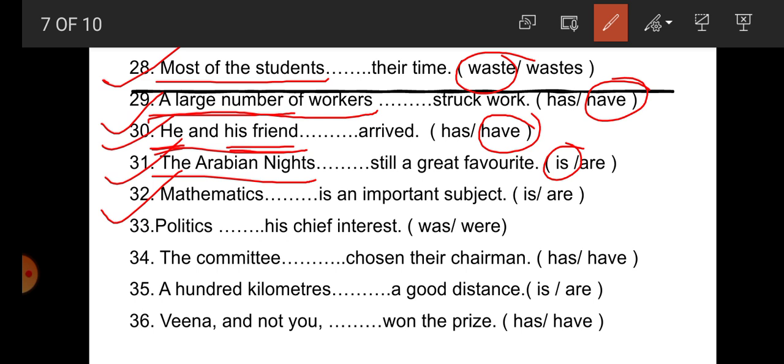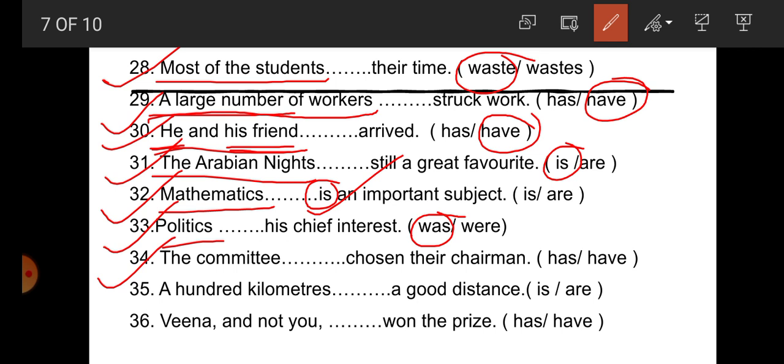32. Mathematics dash an important subject. Here, student, by mistake the answer is written; is is the correct one, because mathematics is a subject. Mathematics is in plural form because s is written at the end, but it is always singular because it is the name of a single subject. 33. Politics dash his chief interest. So again here, like mathematics, politics is in plural form but it is singular. So politics was his chief interest.